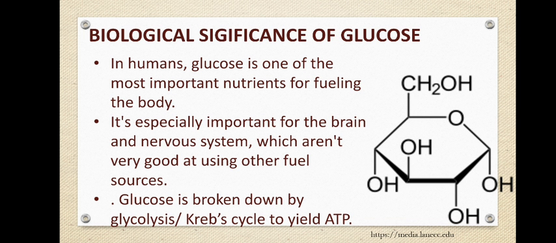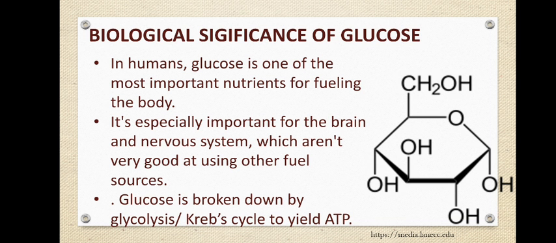Okay. And glucose, not only in humans, in most organisms, is very important biologically because it is the important nutrient for fueling the body. Okay, and it is also important because our brain and nervous system get their energy in the form of glucose, and this glucose is broken down in glycolysis, Krebs cycle, and ATPs are generated.